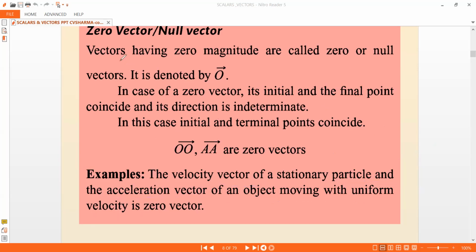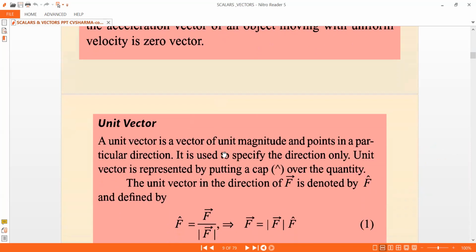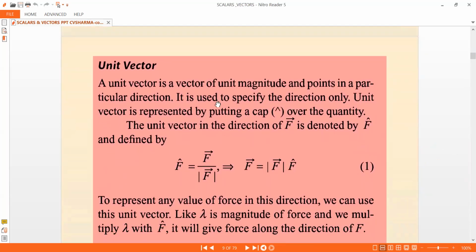Now let us move on to the next slide. What is a unit vector? A unit vector is a vector of unit magnitude and points in a particular direction. It is used to specify the direction only. A unit vector is represented by putting a cap over the quantity. The unit vector in the direction of f bar is denoted by f cap and is defined as f cap equal to f bar divided by mod f bar. F bar happens to be mod f bar times f cap. So like this you can find.